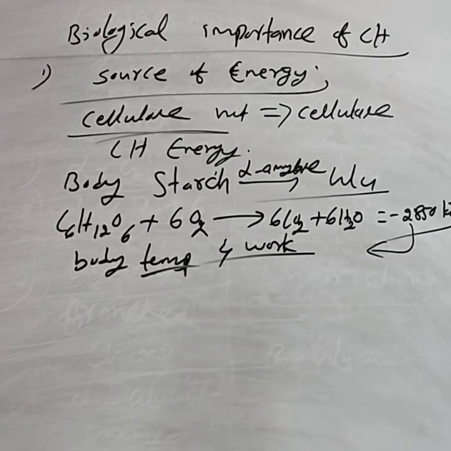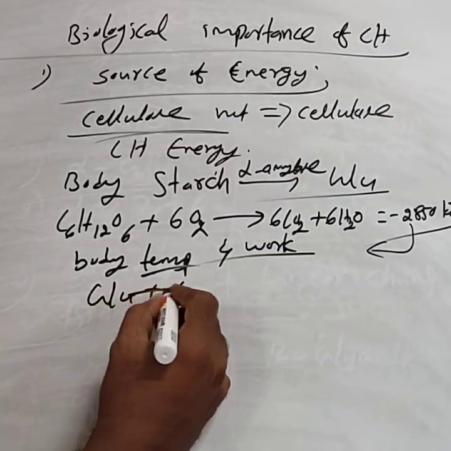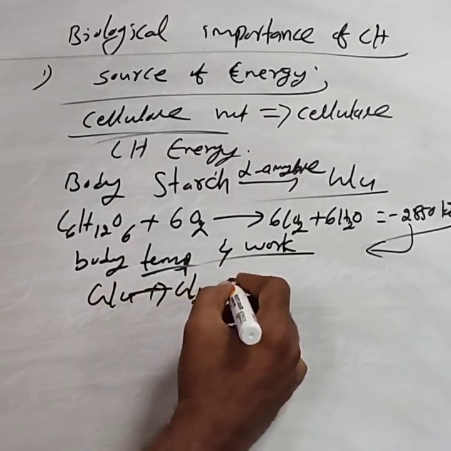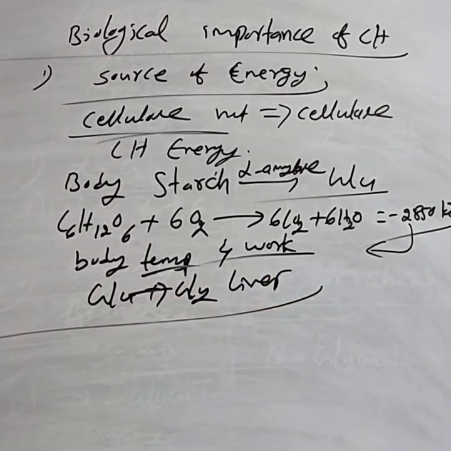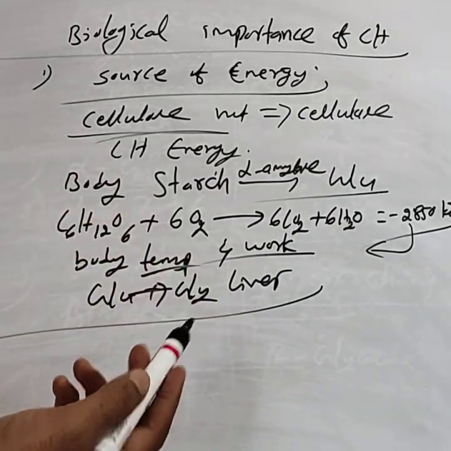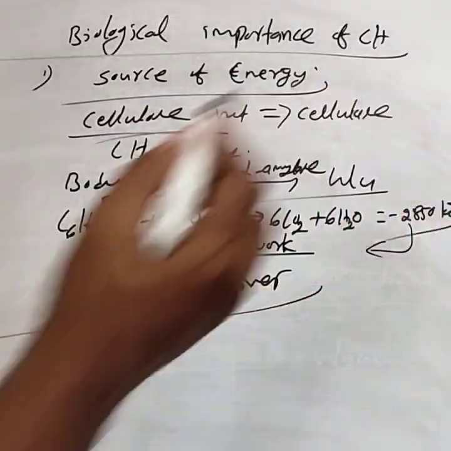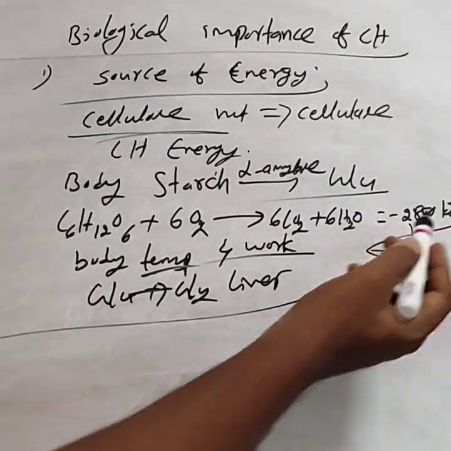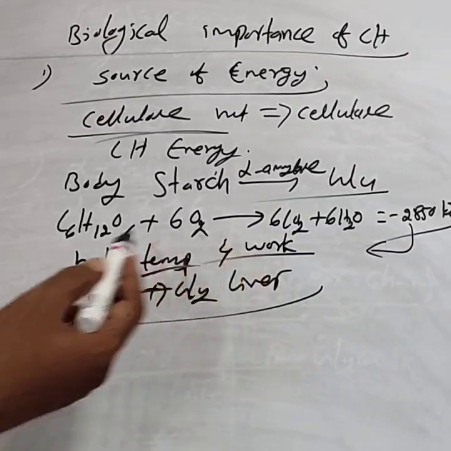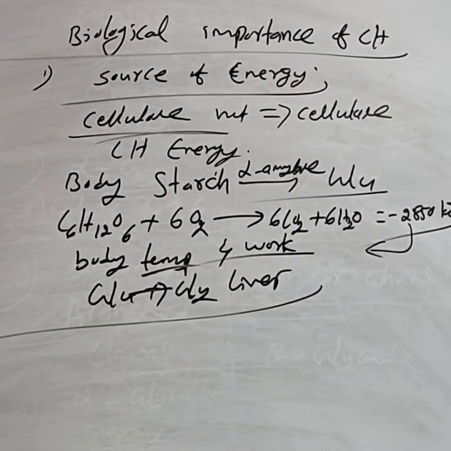If any excess energy is present in our body, glucose is converted into glycogen and stored in the liver. Whenever energy is required, glycogen is converted back into glucose. Glucose on slow oxidation releases energy, which is used for doing useful work as well as maintaining body temperature. This is about the source of energy.